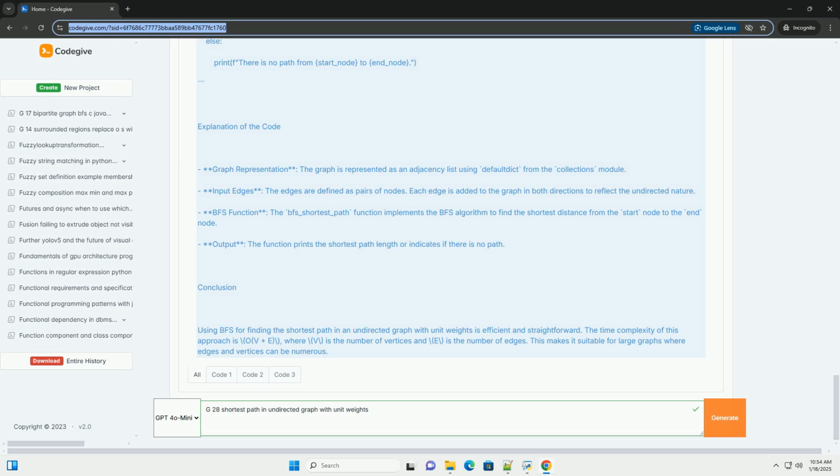Conclusion. Using BFS for finding the shortest path in an undirected graph with unit weights is efficient and straightforward. The time complexity of this approach is O(V + E), where V is the number of vertices and E is the number of edges. This makes it suitable for large graphs where edges and vertices can be numerous.